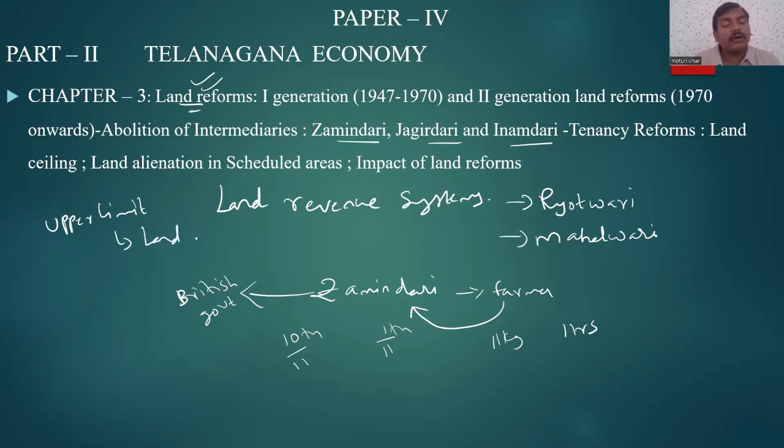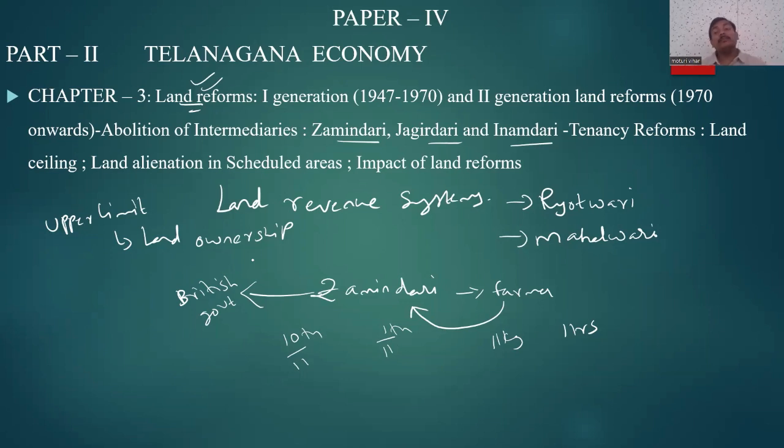They created an upper limit for land ownership. That means a person cannot have 200 acres now. There is an upper limit for land. Whatever the upper limit is, let's assume it is 54 acres. If it is 54 acres, the Zamindar or the other person should give the rest to the government. Suppose he has 100 acres: you keep 54 and transfer 46 to us. That was the land reforms.